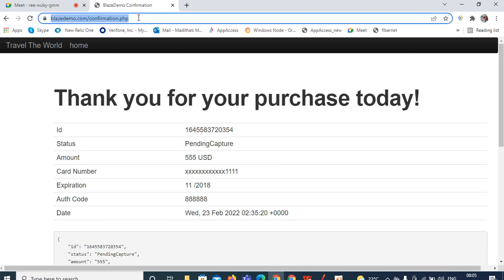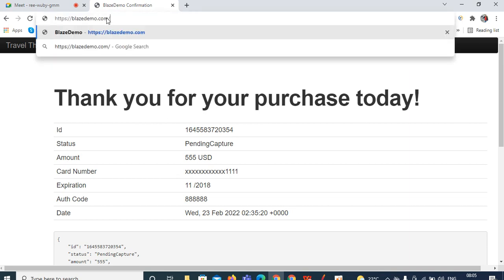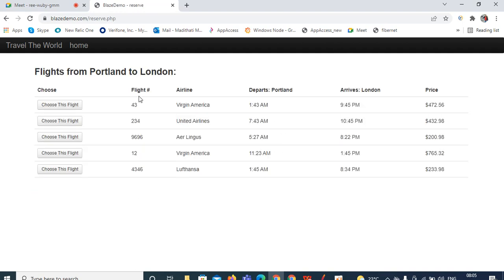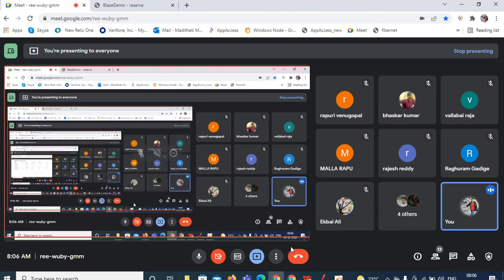Okay, blazedemo.com. Instead of going with a long flow, let me go with a simple flow. I have launched my application and I am choosing the departure city Portland, destination city London. I'm going to click on find flights. That's all. So only I'll take two flights and we'll try what all things we can correlate.